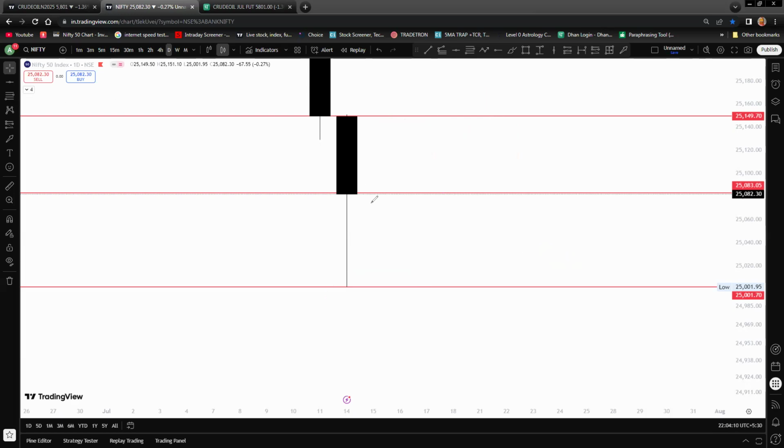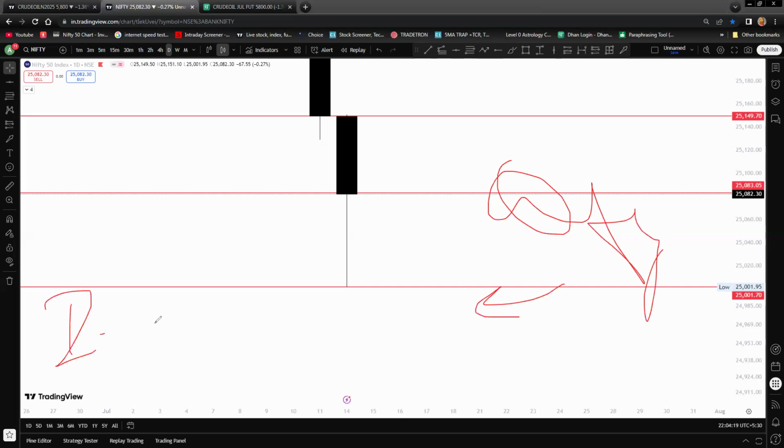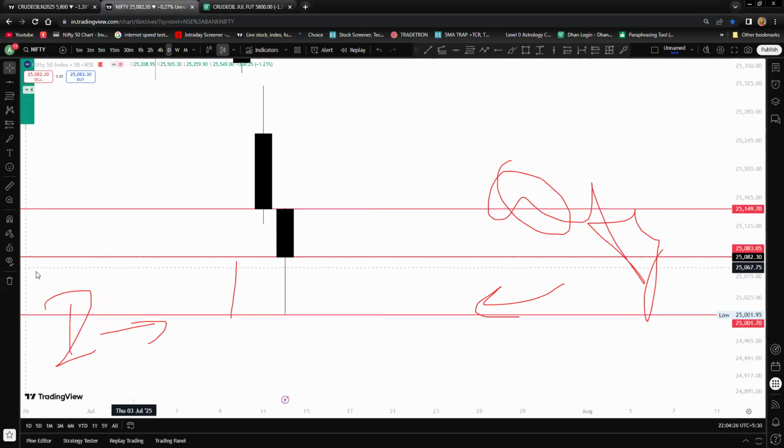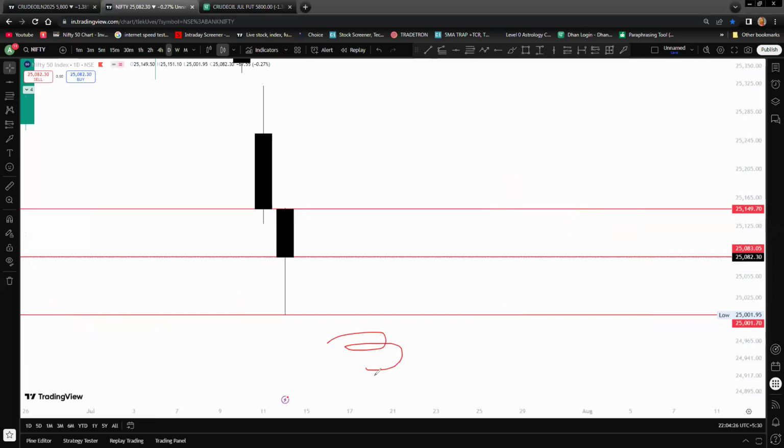For tomorrow, just keep your quantities low. If you are trading with two lots, then try it with one. If a gap up or gap down happens overnight, then if it is a gap down, you have to wait for the pullback.